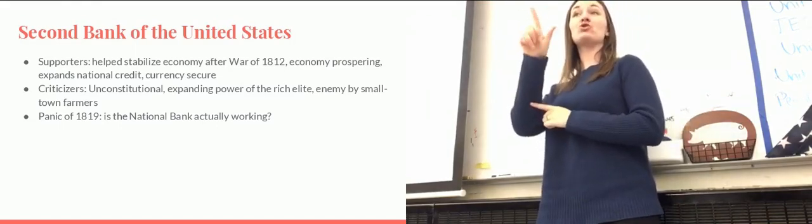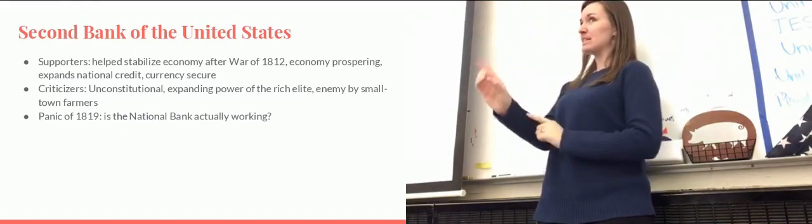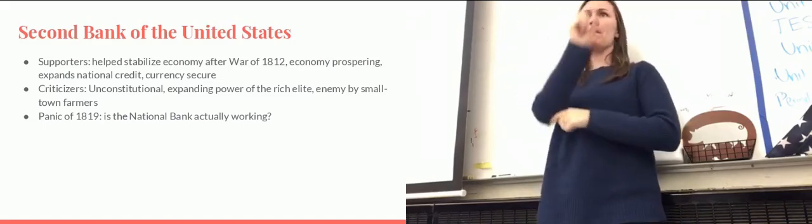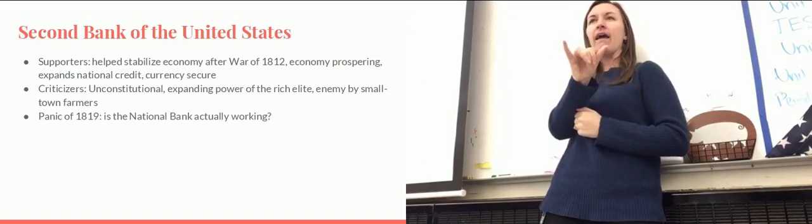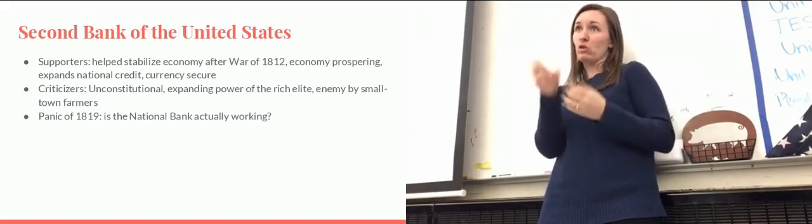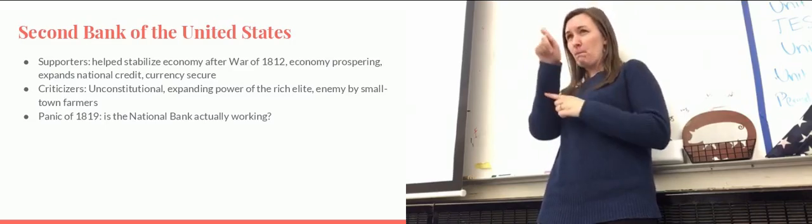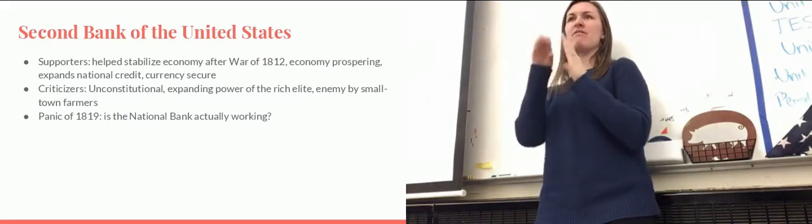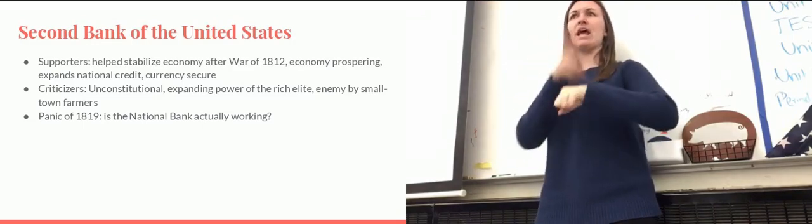You see, Andrew Jackson, remember, he's a Democrat. He does not believe in this national bank. He does not believe in Henry Clay. He wants to get rid of it. Now, if you will star the second bullet, here's basically what he's going to say. The national bank is unconstitutional. There is nothing in the U.S. Constitution that says you can do this, and we are going to get rid of it.